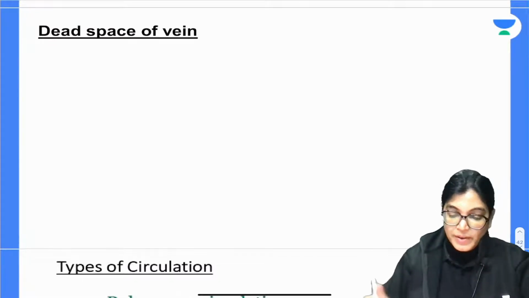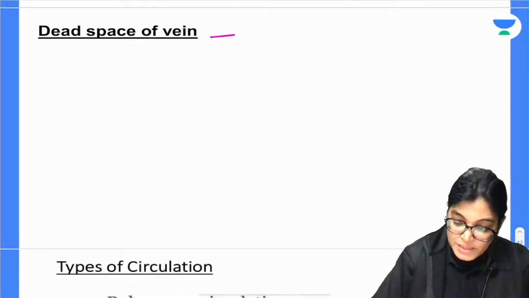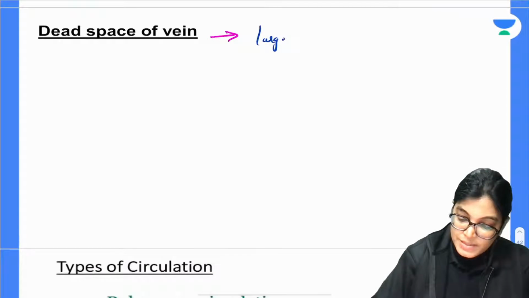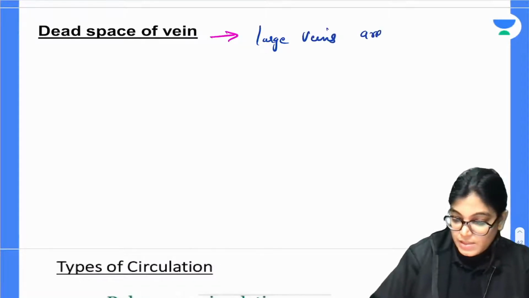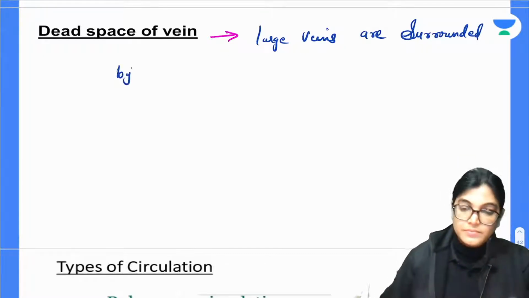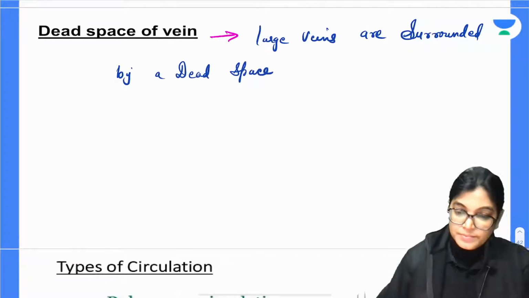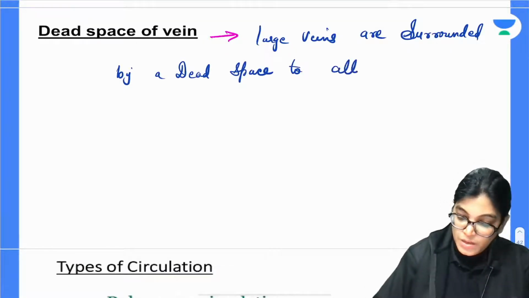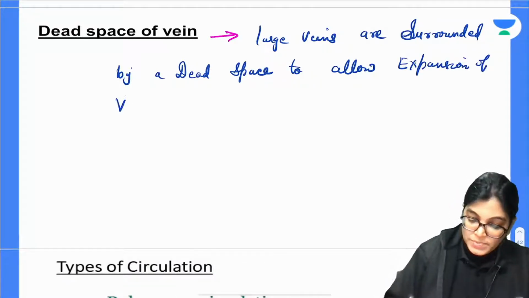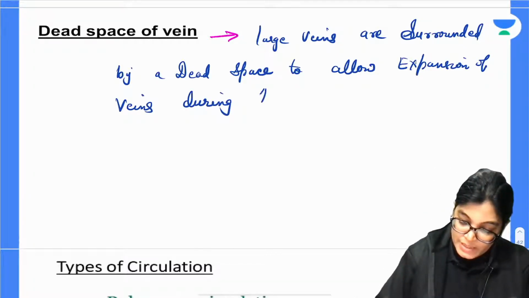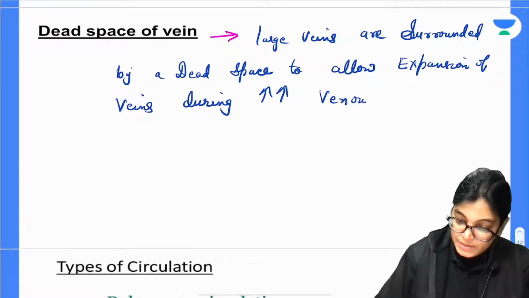So write down: dead space of the veins. Large veins are surrounded by a dead space to allow expansion of veins during increased venous return.